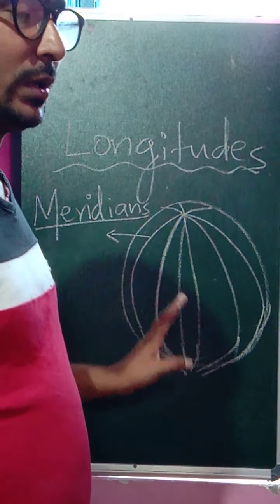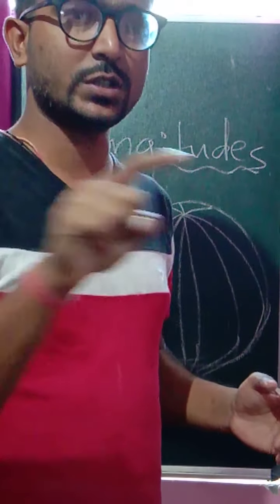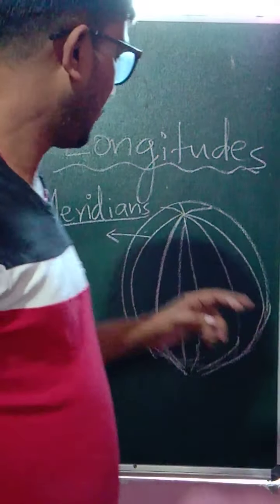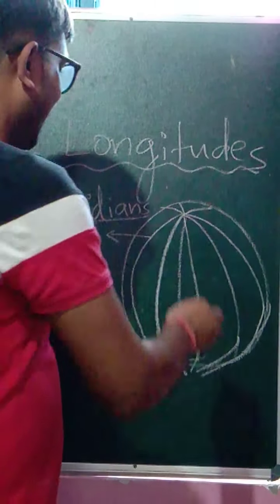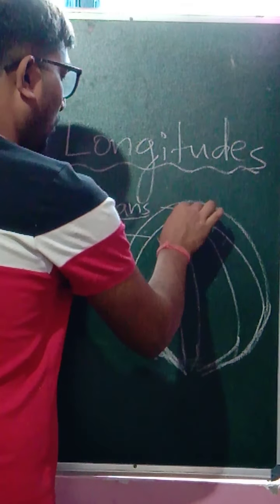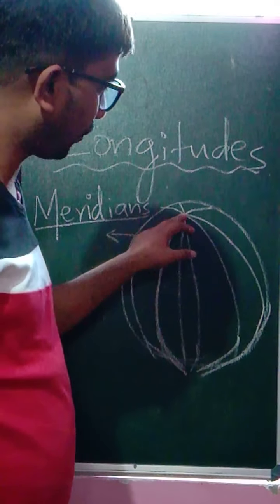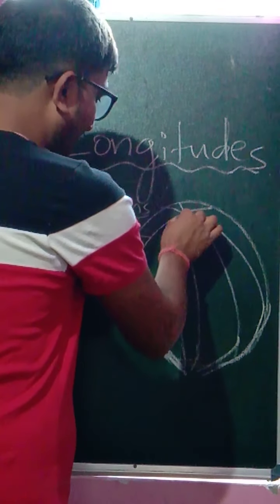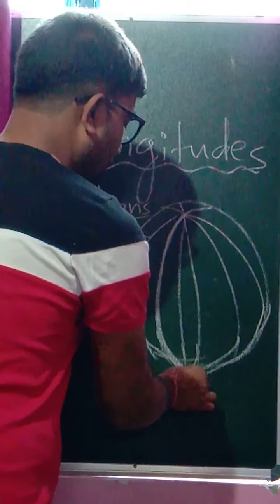But as we know, when we talk about latitudes, they are parallel to each other, right? But these lines are not parallel. They originate from a point on the northern part of the globe, and they come and join at one point in the southern part.